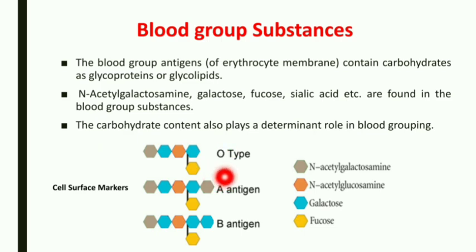In the A antigen we have N-acetylgalactosamine as the sugar on the glycoprotein, and the B antigen has galactose. So it is useful for the detection of blood grouping. In the O type, we don't have any such sugar, so you can determine the blood group by using these glycoproteins. Okay, so this is all about the glycoproteins.